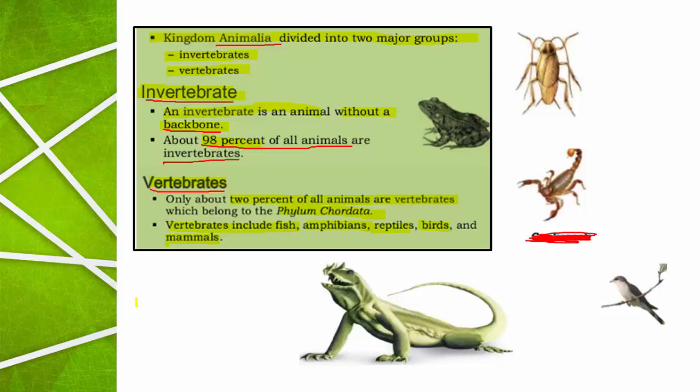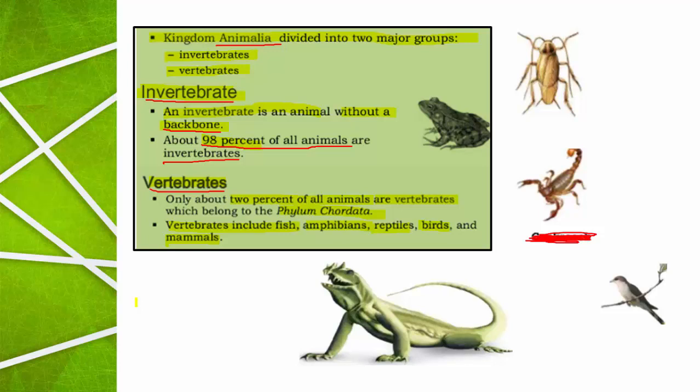So the animals of the animal kingdom are divided into two groups depending on the main character, backbone. If backbone is present, they are vertebrates. If backbone is absent, they are invertebrates.